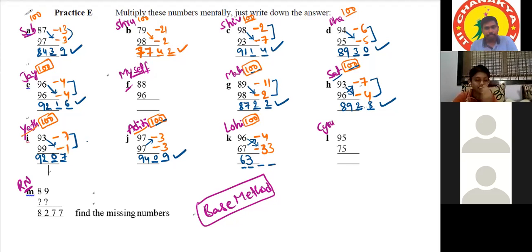After that, we will get 132, and we should add it to 3. When we multiply, we will get 132, and when we add 3, the answer will be 6,432. Very good. Take questions regularly.